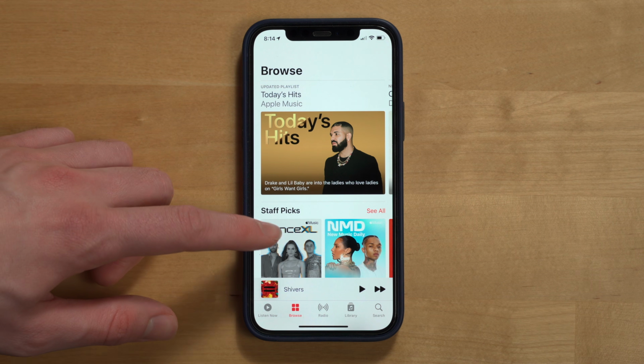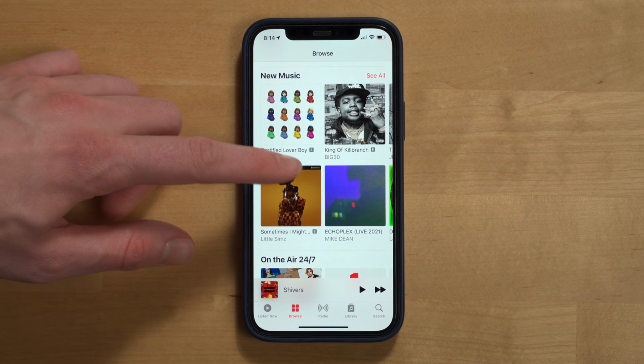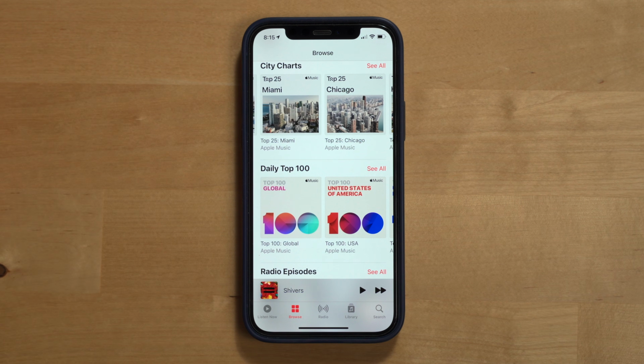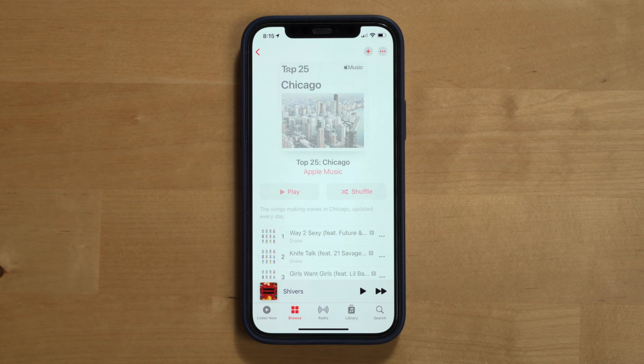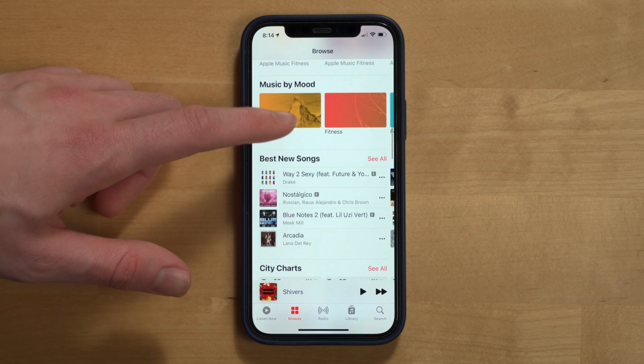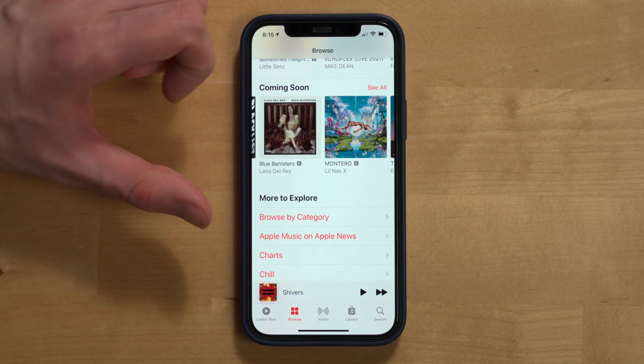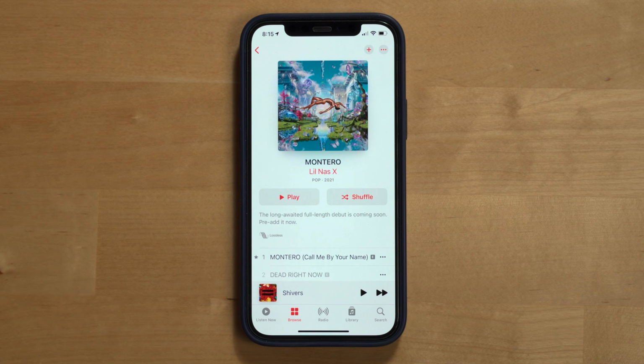Browse shows you the recommendations for what to listen to based on what's hot in music today. You can see what songs are topping the charts on Apple Music in your country or a different country, or even in major cities. You can also browse music by mood, see new album releases that are popular, and even see upcoming albums.